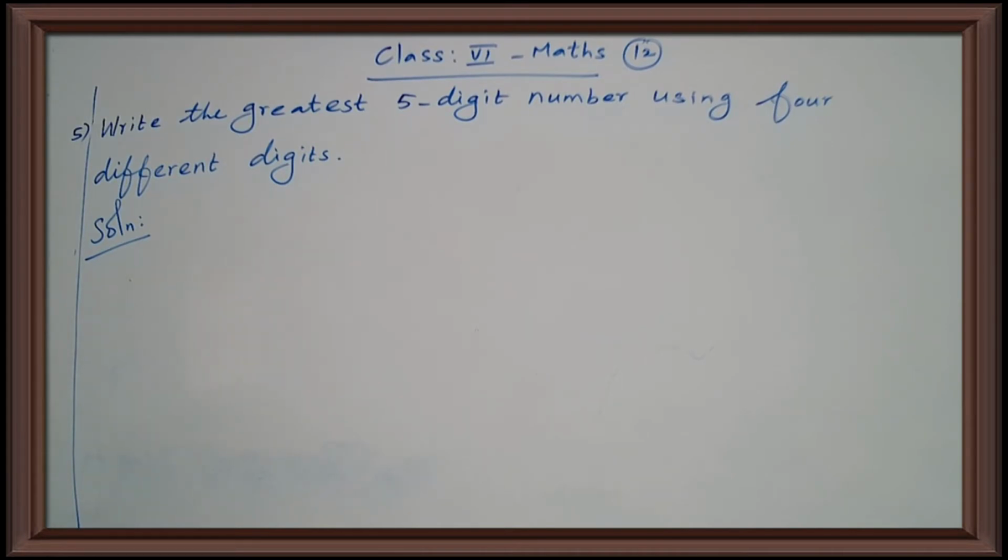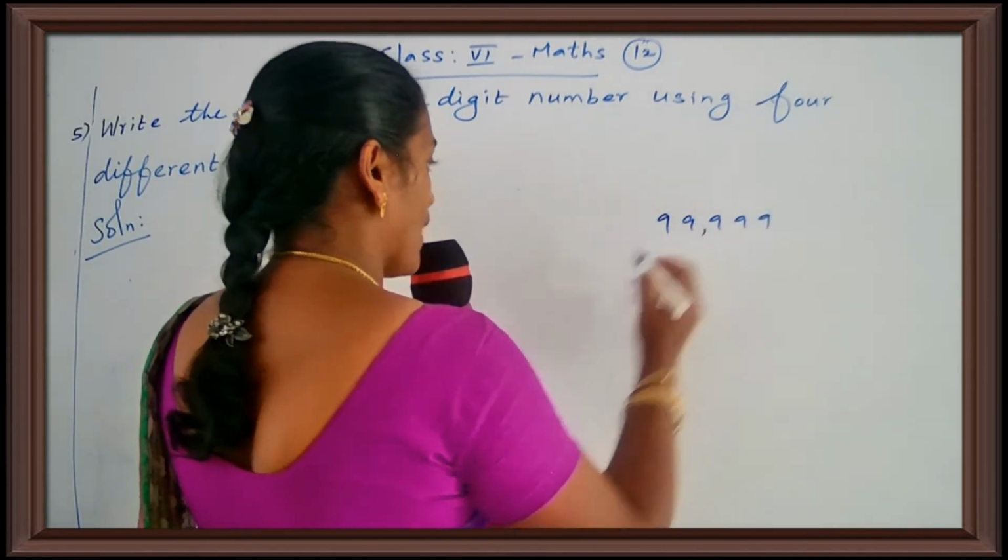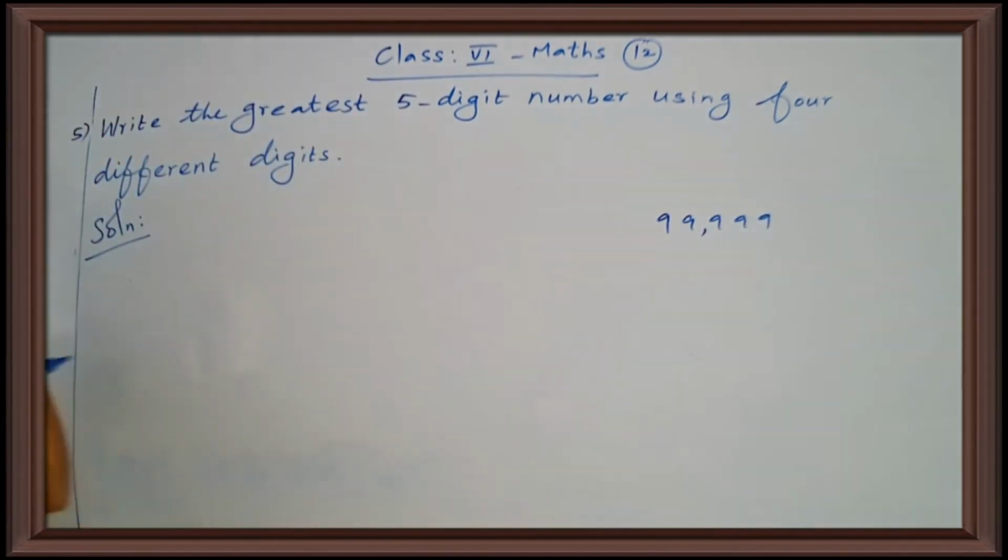Okay. So what is the greatest 5-digit number? Say, your greatest 5-digit number is 99,999. Yes, children? Write the greatest 5-digit number using 4 different digits. Your question.